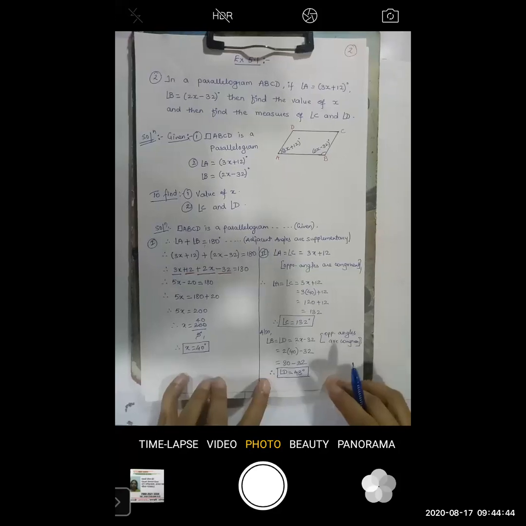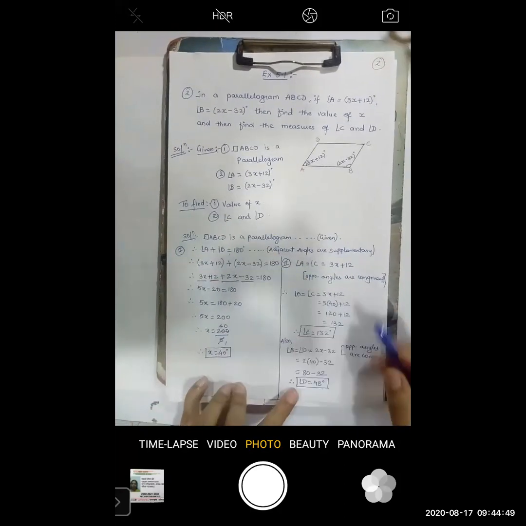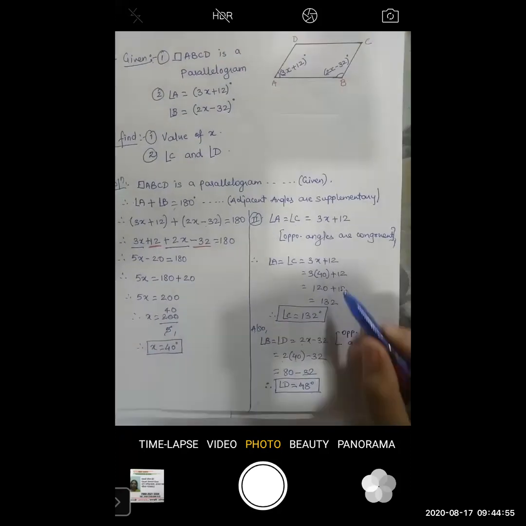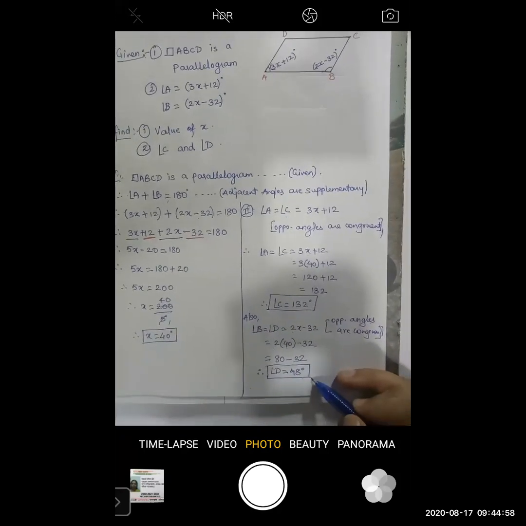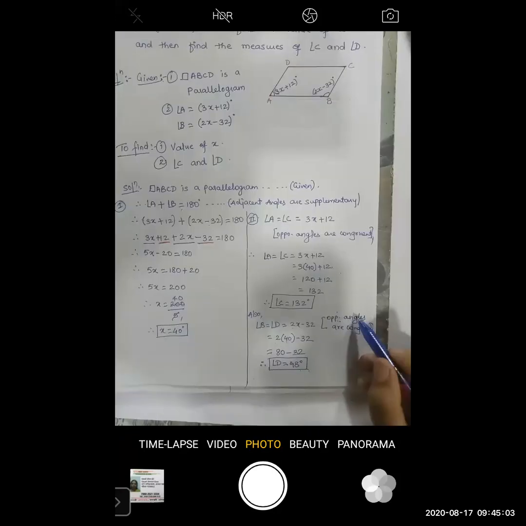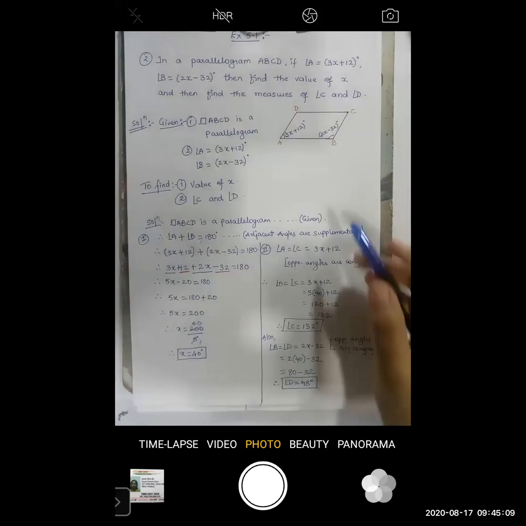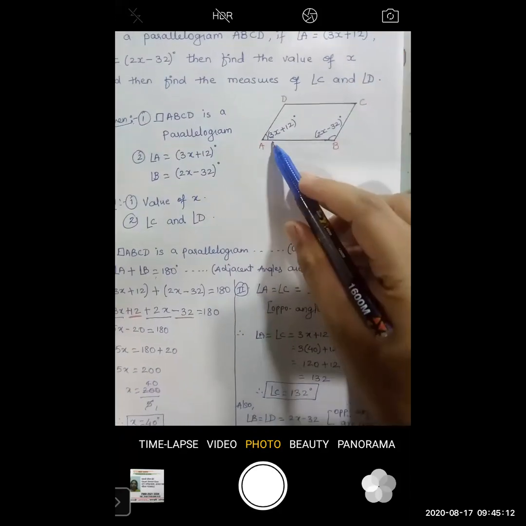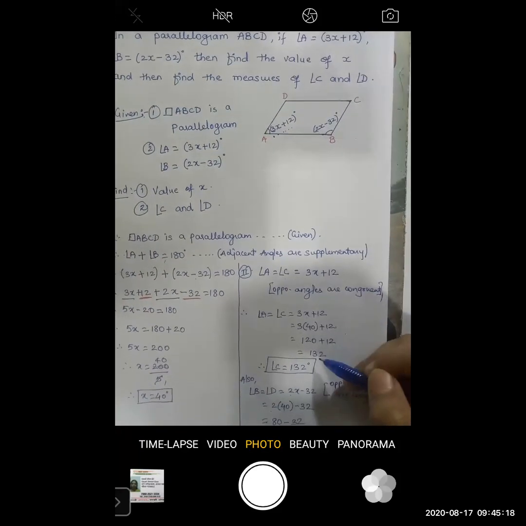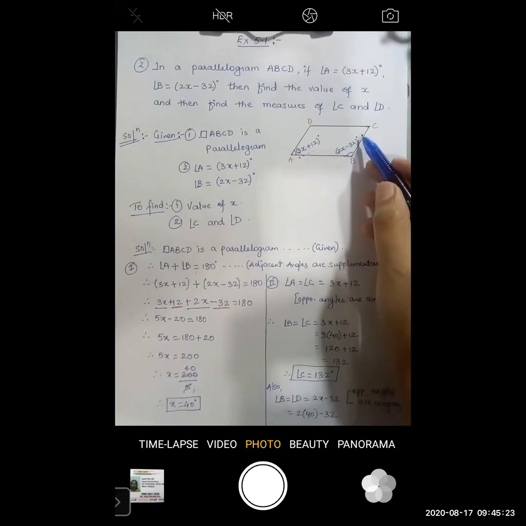Okay, and that's what we have to find out, that is angle C and angle D. Angle C is how much? 132 degrees. And angle D is how much? 48 degrees. Now here the reason for both the things is the same, that is opposite angles are congruent. That is, if angle A is 3x plus 12, then angle C will also be the same.